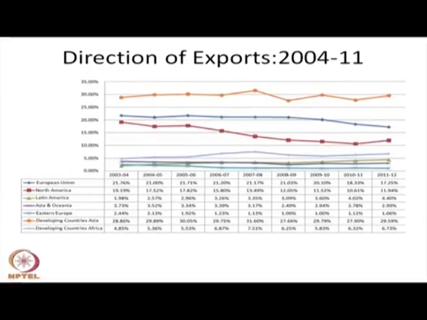The potential of trade for export is quite high if you give more importance to developing Asian and African countries. However, our trade with developing countries in Asia has increased significantly. It is almost 30% of our export revenue.